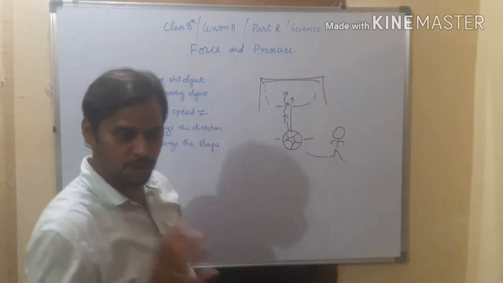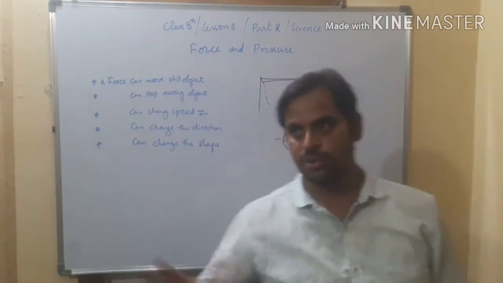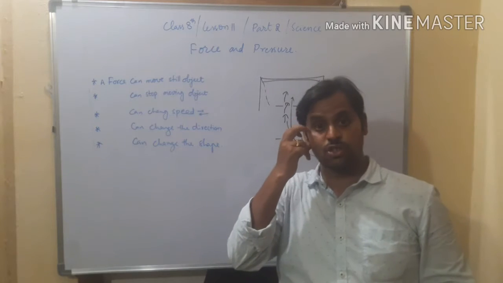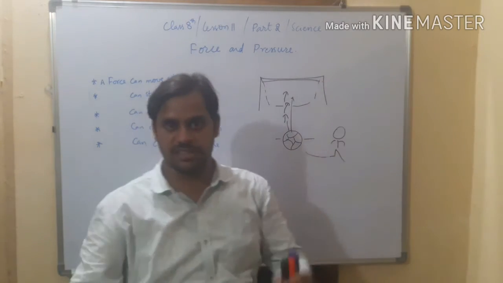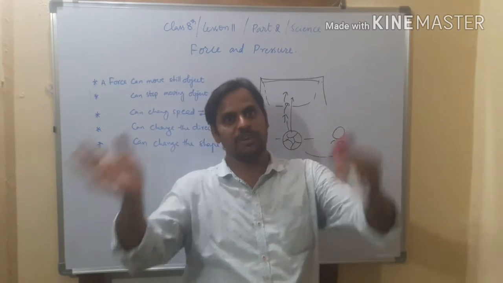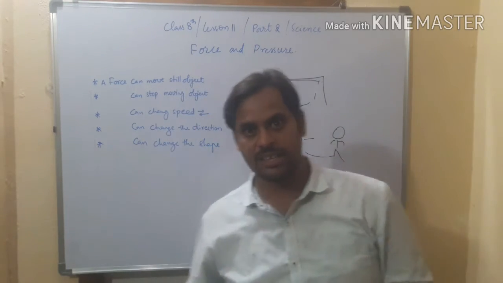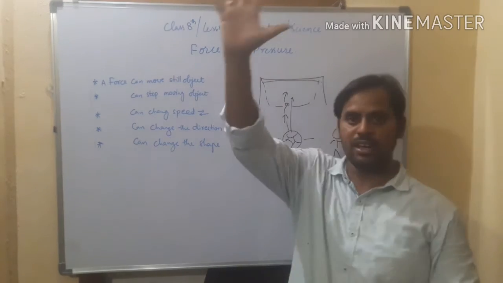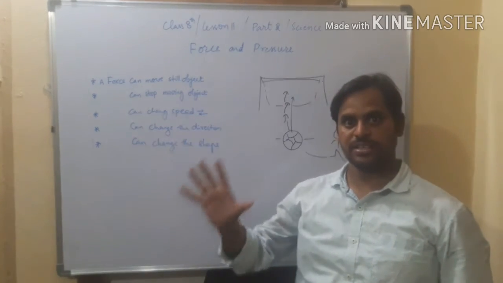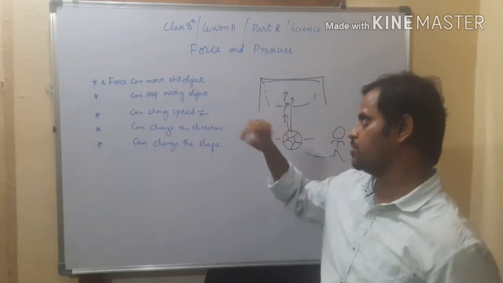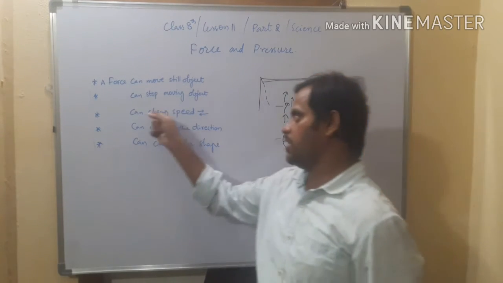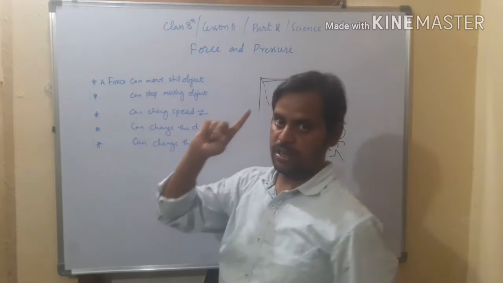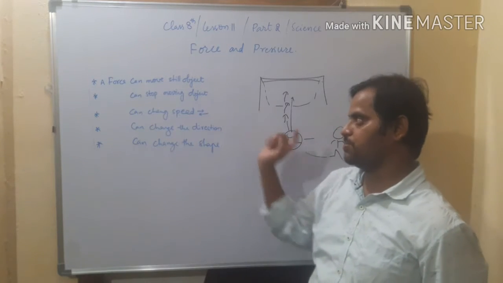So force can move objects. Even storms can take away the roofs of huts. The roof of a building can be blown away along with the storm. Heavy winds, hurricanes, typhoons can vanish all the things along with them. So the first one: force can move objects.